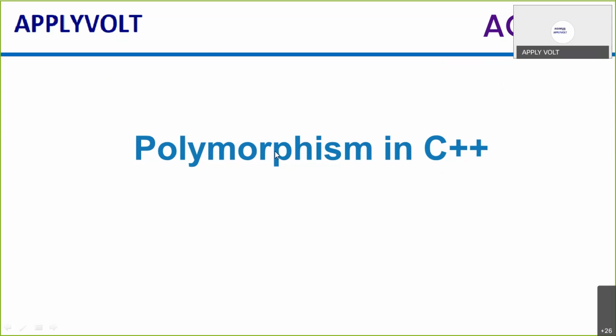Polymorphism in C++ is a very, very important concept in OOPS. It is related to inheritance as well. In inheritance, we take the base class and the derived class is created from it.